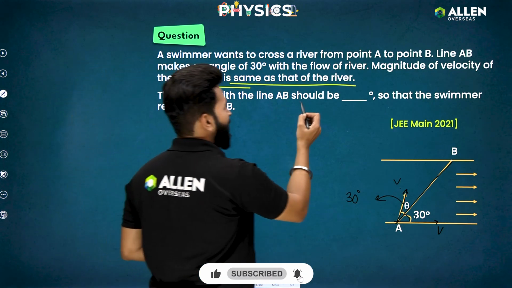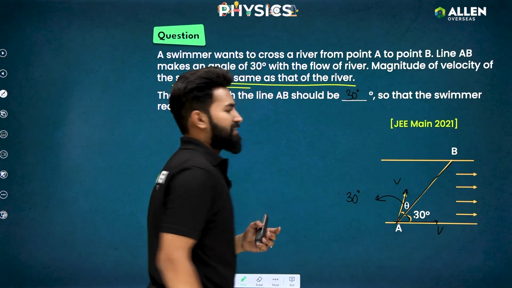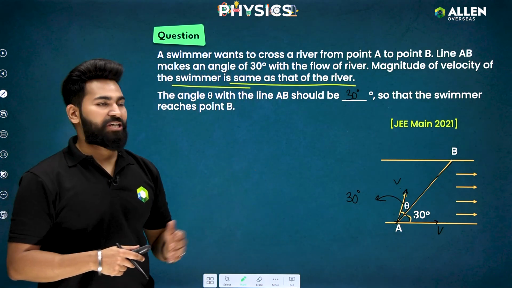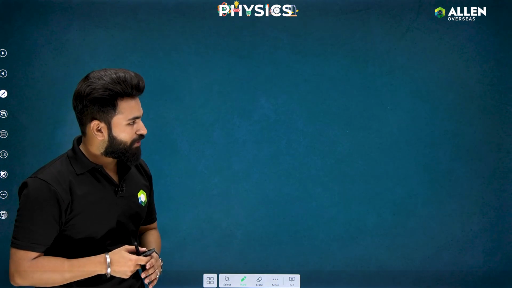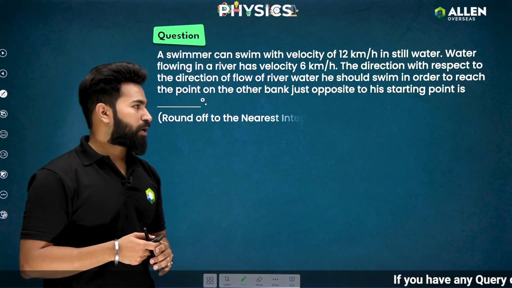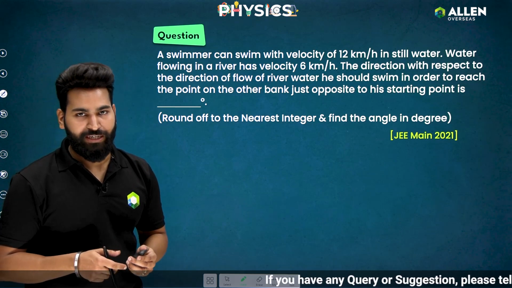So the angle theta with the line AB should be 30 degrees. That's it. That was the question asked in JEE Main. I think it's very easy, right? Fine. Moving on to the next question, which was asked in JEE Main 2021 again.